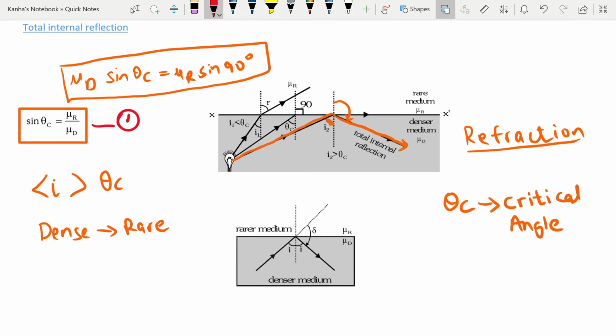This is the equation that you should remember from here, or you can easily derive it in the paper as well. Some important things that I want to talk to you about are, first of all, the angle of deviation, which will be denoted by lambda. You can even calculate the angle of deviation for this system. What is the angle of deviation? If my incident light is supposed to go in this direction and it gets bent, the angle by which it bends from its original path will be known as the angle of deviation. So delta is nothing but r minus i.